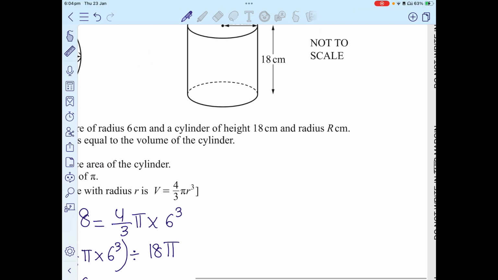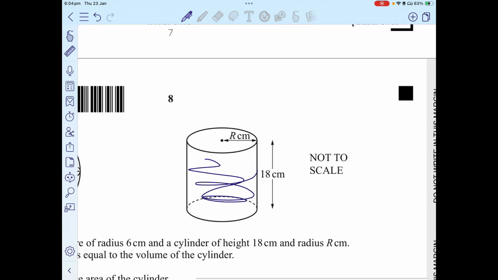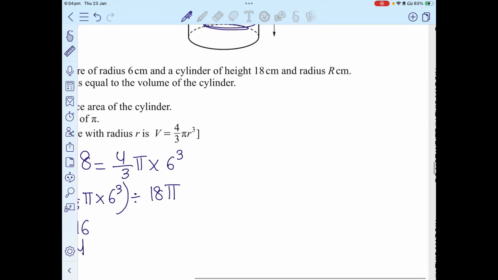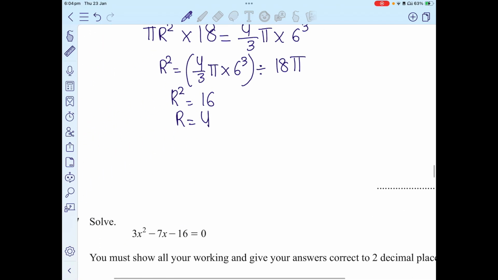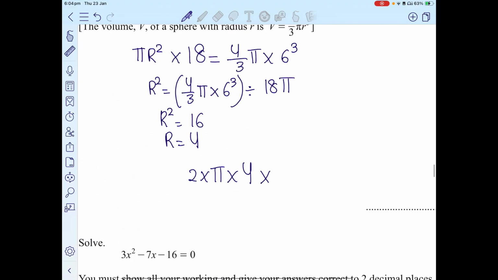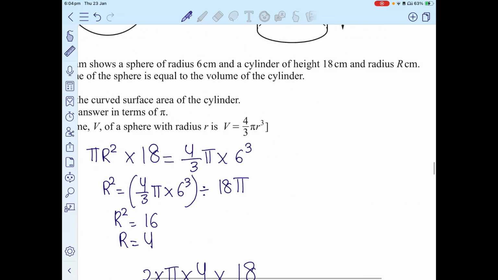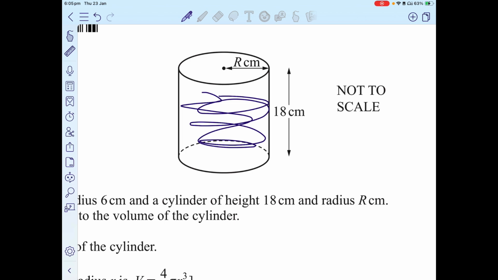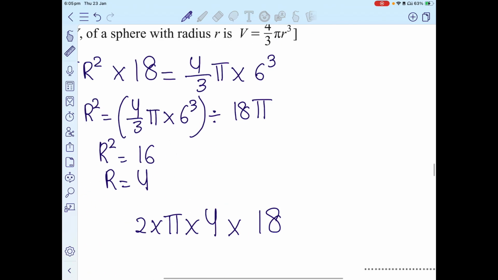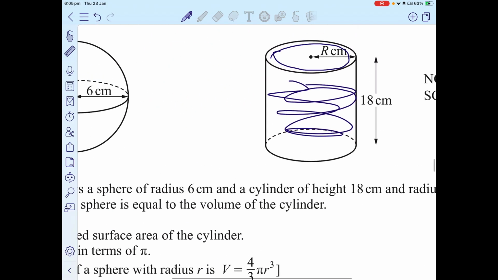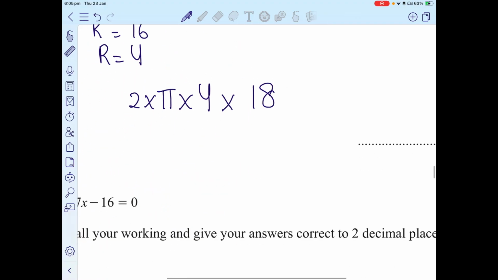Curved surface area, that means only this part, not the top bases. So to determine curved surface area, we have to take the circumference of the circle, that is 2 into pi into 4, and multiply it by the height. This is using the property of nets. When you open up the tin, you would see that the curve is a rectangle, which has one dimension of 18, and the other dimension is the circumference of the circle. So 2 pi into 4 gives the circumference, multiplied by the height 18.